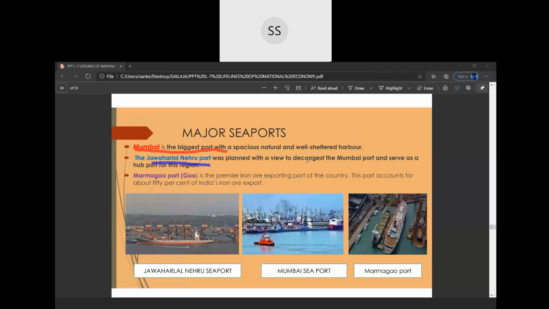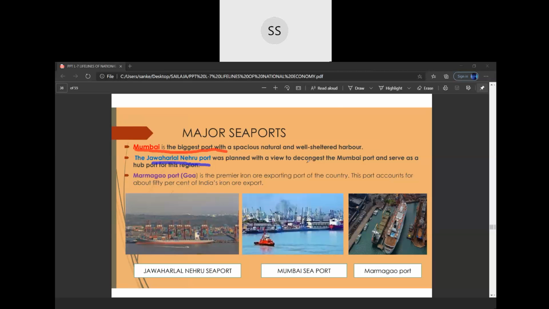Then we have the Marmagaon port. As I told you, Marmagaon port is located in Goa, and it is known for export of iron ore mainly. A lot of iron ore is exported from this port.